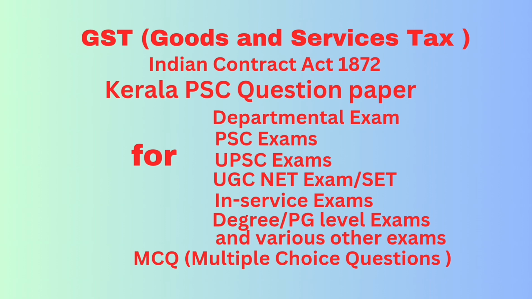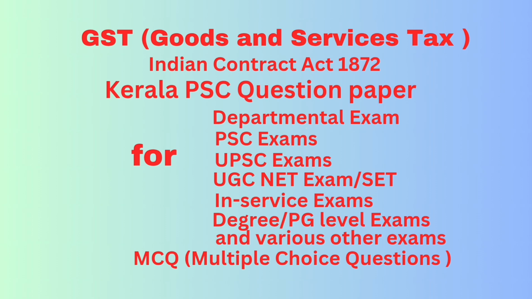Question number 1. It is the provisional answer key, not the final answer key. GST is levied on supply of all goods and services except: option A, alcoholic liquor for human consumption; B, tobacco; C, healthcare services; D, all of the above. Correct answer: option A, alcoholic liquor for human consumption.